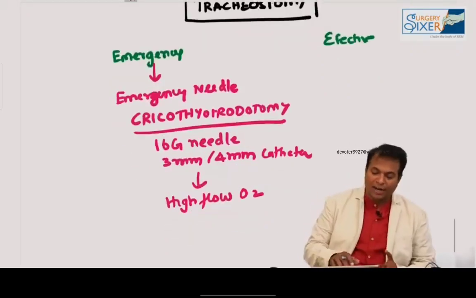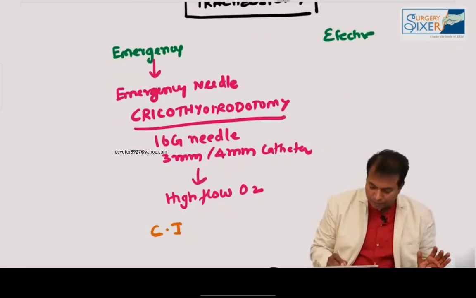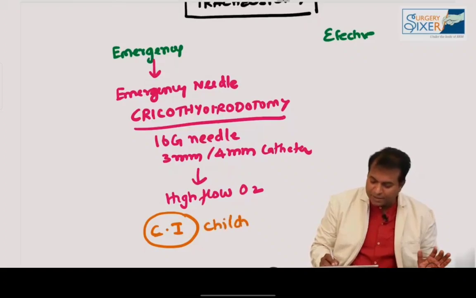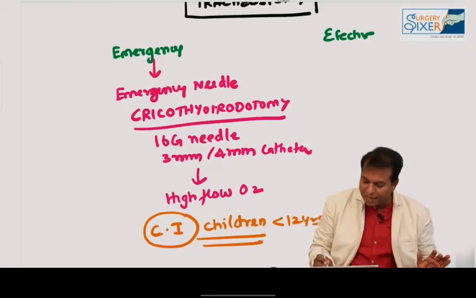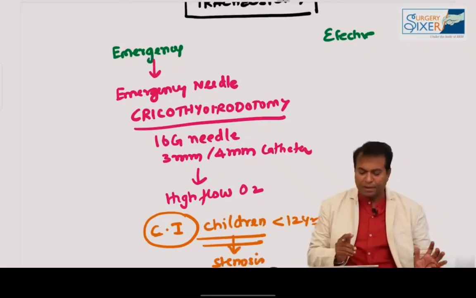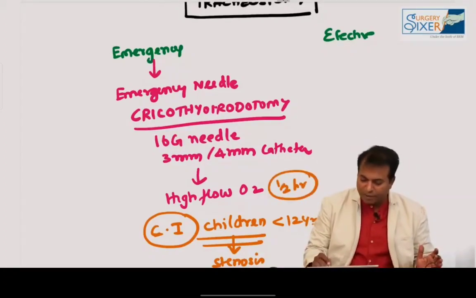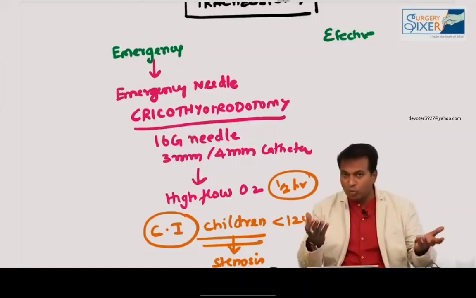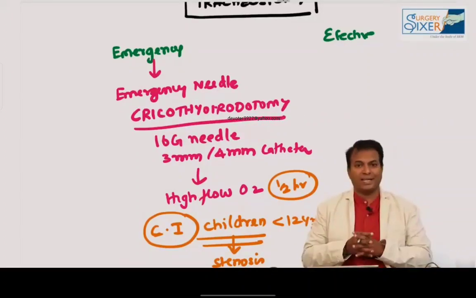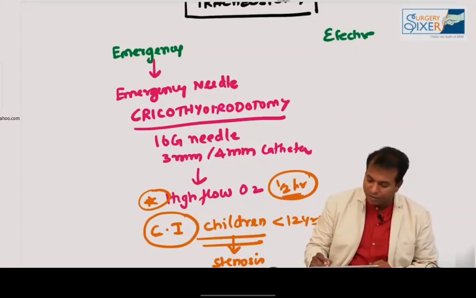But this procedure is contraindicated for whom? It should not be done for children because they develop subglottic stenosis. So it should not be done for children less than 12 years. Subglottic stenosis can happen. Therefore, it should not be given for children. And this type of high flow oxygen should be given only for half an hour, maximum. Otherwise, what will happen? The oxygen will be going on, but there is no way for the CO2 to come out. Therefore, the CO2 will accumulate and cause CO2 retention. Therefore, please remember, high flow oxygen is given only for half an hour and CO2 retention may happen.